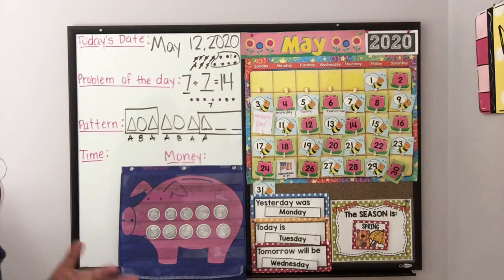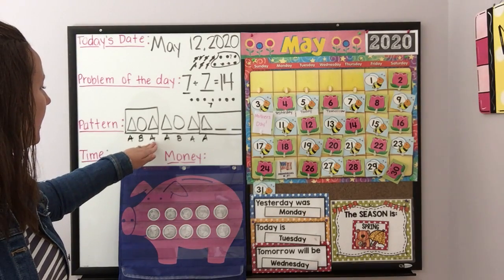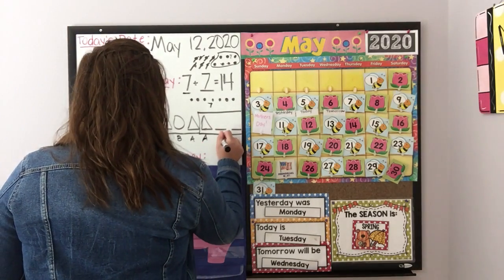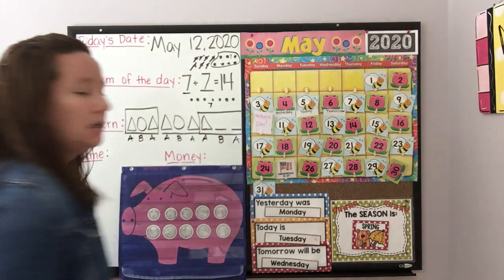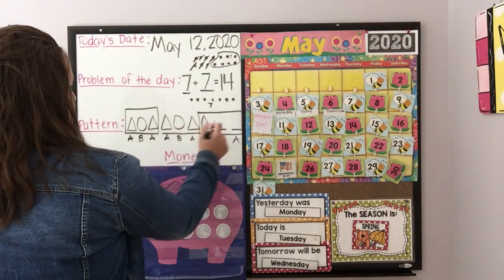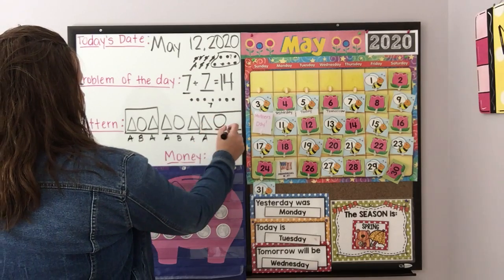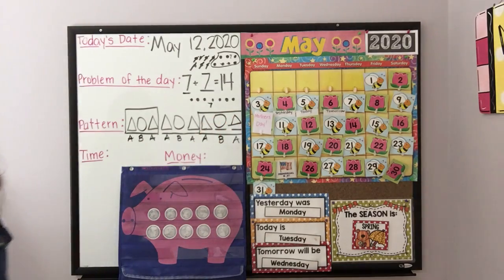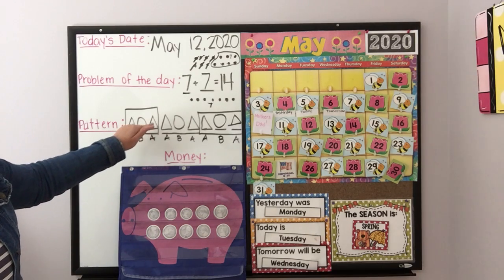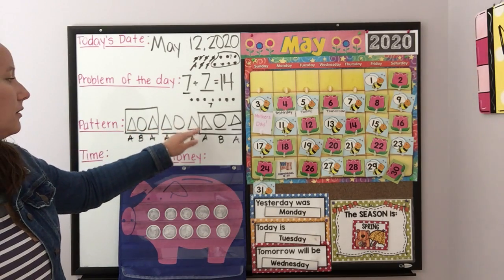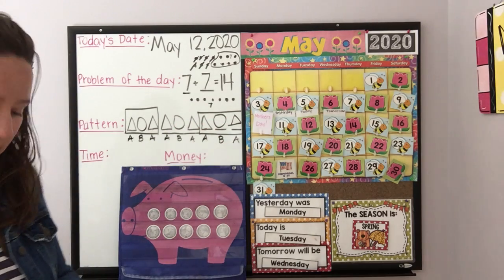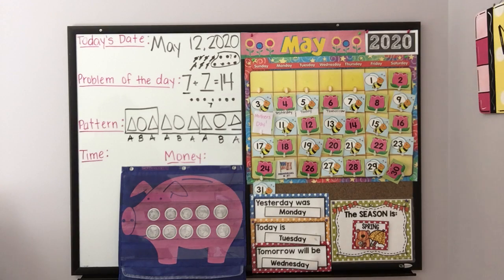So here we have A. We need to figure out what comes next. So A, B, A. A, B, A. A, B, A. Okay, and now we can fill in. We know that B is a circle and A is a triangle. So our repeating pattern today was A, B, A. Triangle, circle, triangle. Triangle, circle, triangle. Okay, good job. That was a little bit trickier than normal.